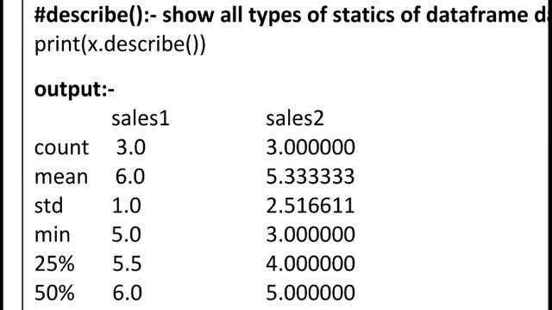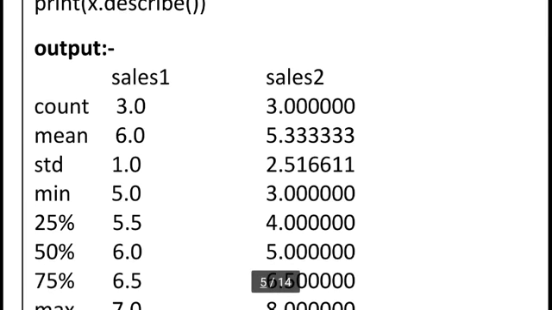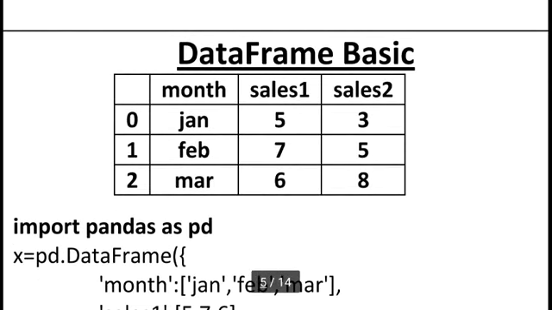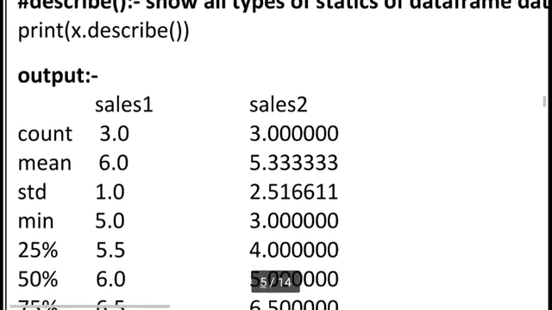So the output of this standard deviation is 1.0 for the cells 1 column and 2.5 for cells 2 column. So you can see the power of our data frame. Only a single function, describe, gives so much information regarding our data frame table. And we can also see the minimum value of cells 1 and the minimum value of cells 2. The minimum value of cells 1 is 5, and the minimum value of cells 2 is 3.